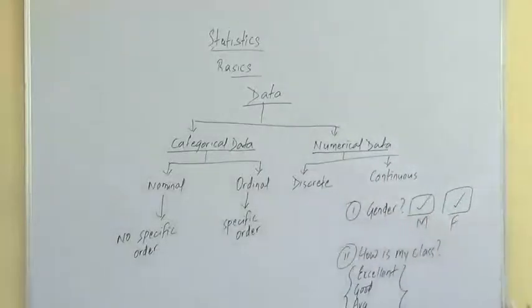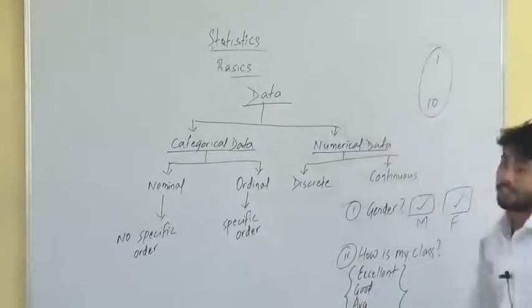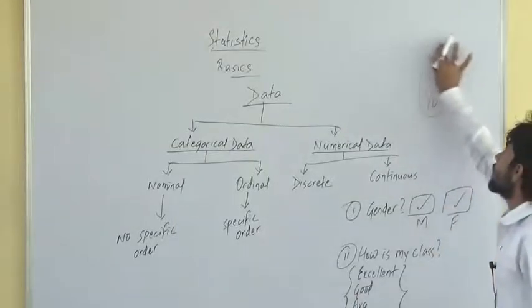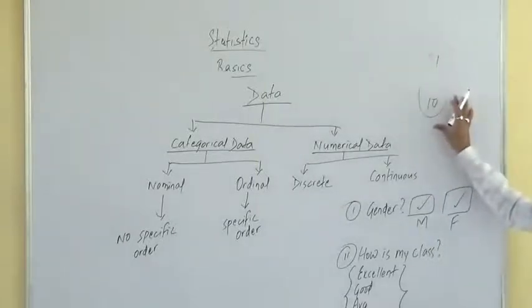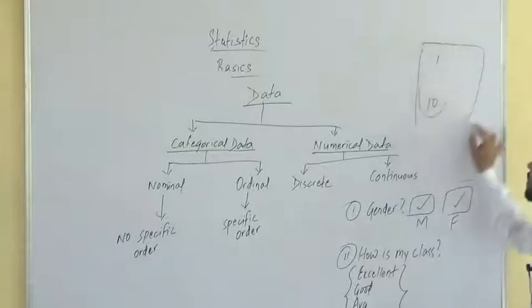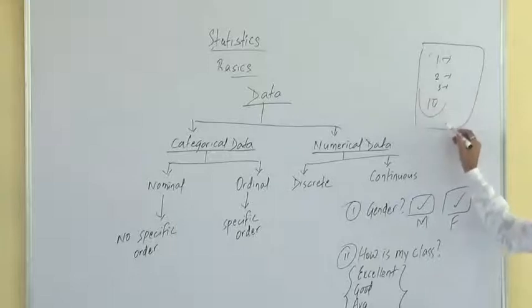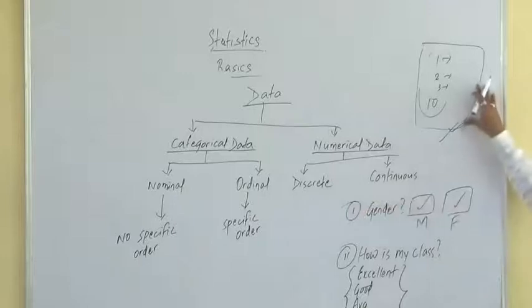Just remember, when there is a specific order to be maintained, then the data will be called ordinal data. Say for example, you have to rank from 1 to 10, right? You might know the records of best players, best sportsperson, right? From 1 to 10. Getting it? Number 1, any player's name. Number 2, any player's name. Number 3, up to 10. This data is called what? Ordinal data, because it is following some rank, some order here.